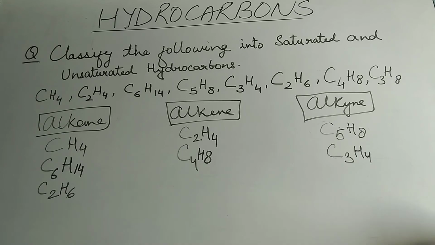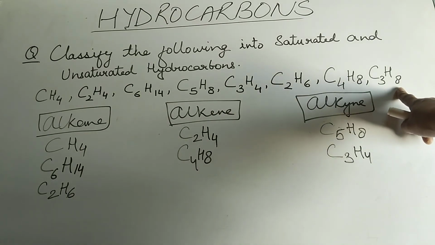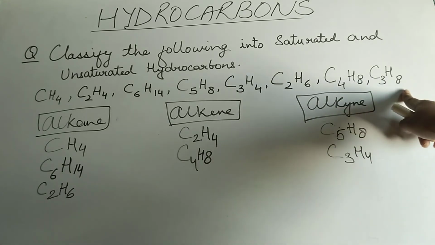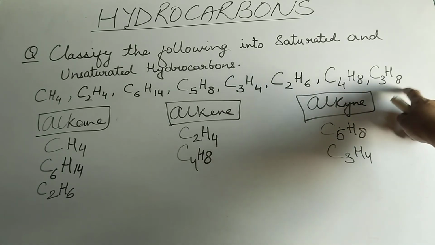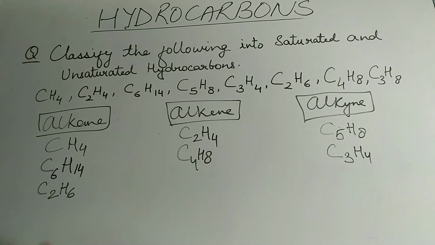Coming to the last one, C3H8. We can clearly deduce that the number of hydrogen atoms are double plus 2 of the carbon atoms, right? Double of carbon means 3 into 2, 6. Plus 2 is going to give you 8. So this hydrogen is double plus 2 of the carbon atoms. So it is going to come under the category of alkanes, and it will be written here, C3H8. So according to the general formulas, we have classified the given formulas under these three categories: alkane, alkene and alkynes.